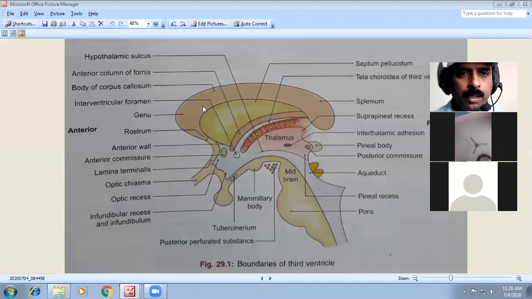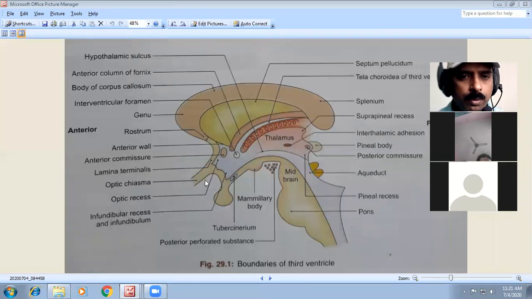Here you have the thalamus. Then we have the hypothalamic sulcus. This is the anterior column of the fornix. Then this is the interventricular foramen, and we have the anterior commissure, the lamina terminalis and the optic chiasma.